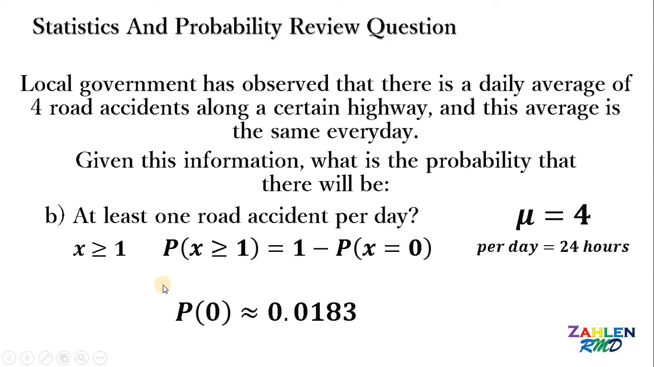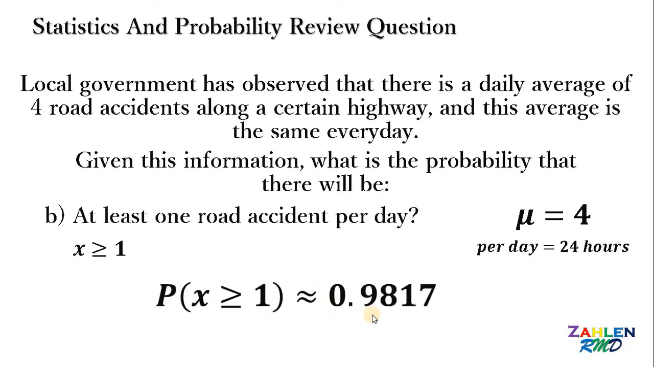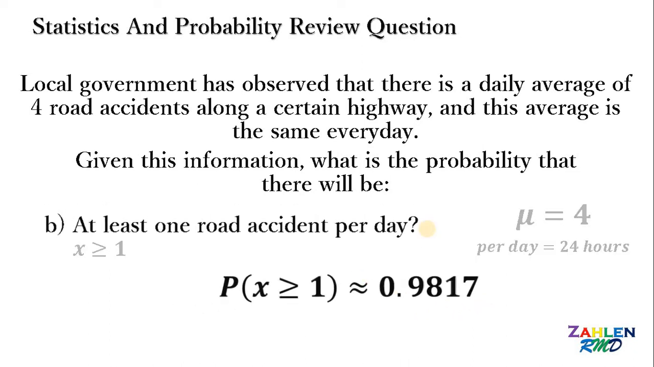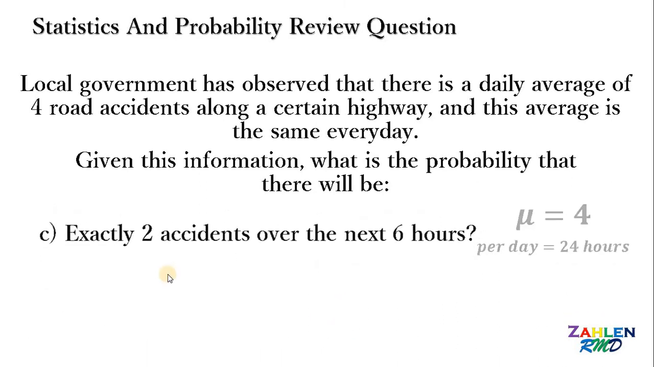Thus, the probability of at least one road accident per day must be equal to 1 minus 0.0183, or simply 0.9817, or 98.17%. Therefore, for letter B, what is the probability of at least one road accident per day? Our answer is 0.9817 or 98.17%.